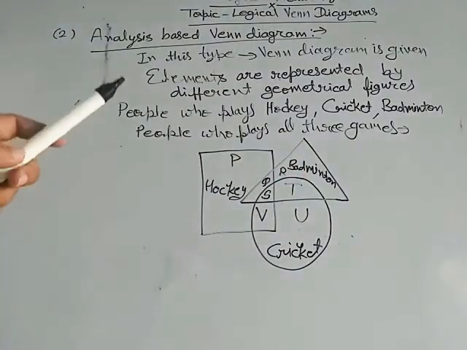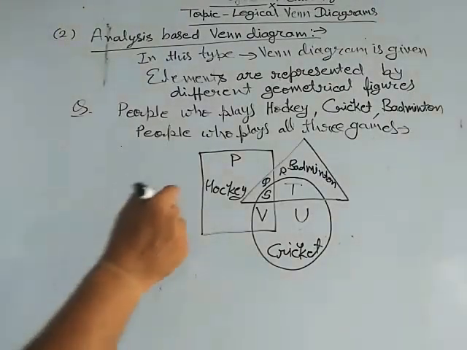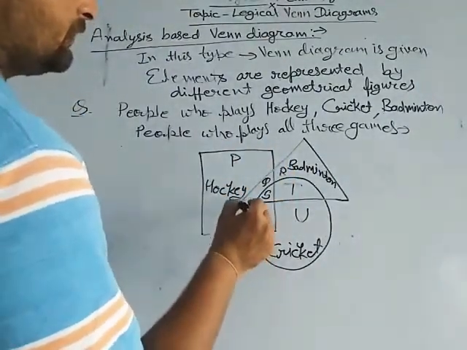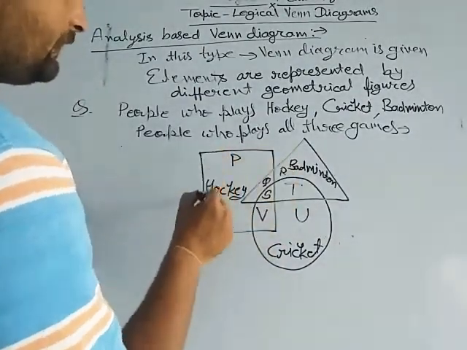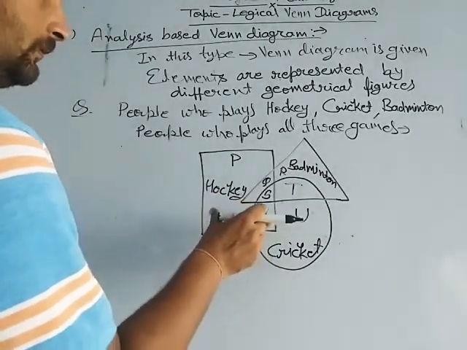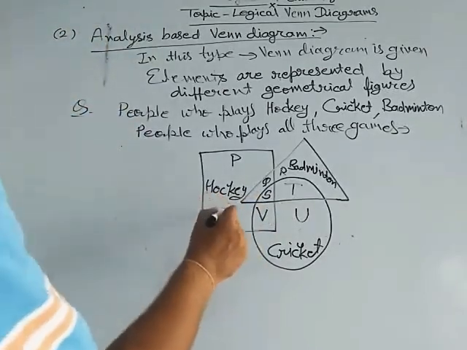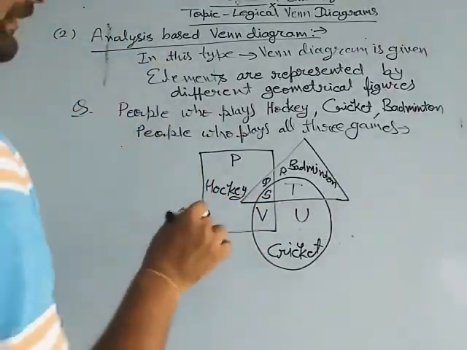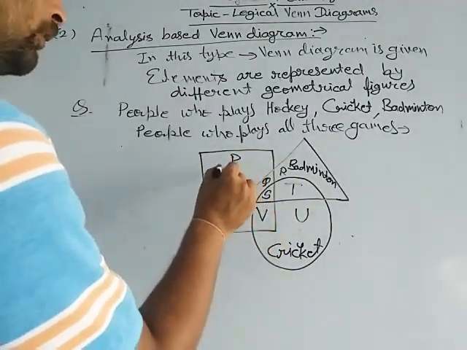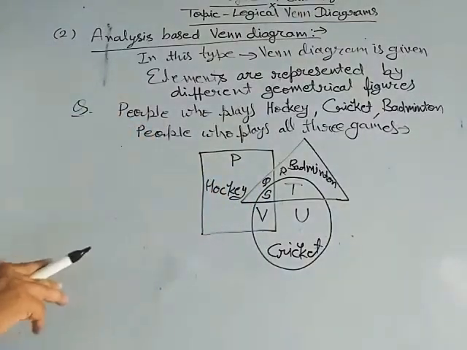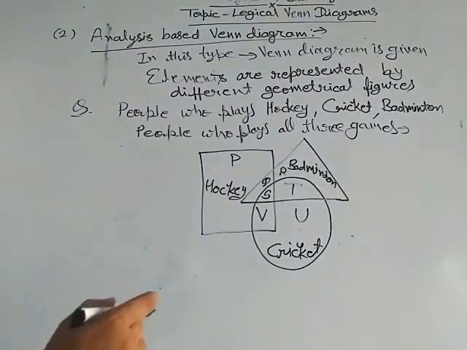We have to choose the people who play all three games. Let's see. Slot P starts from here. The whole square represents the people who play hockey, and the slot P represents the people who only play hockey.